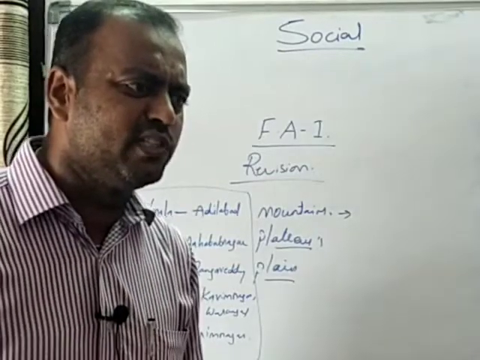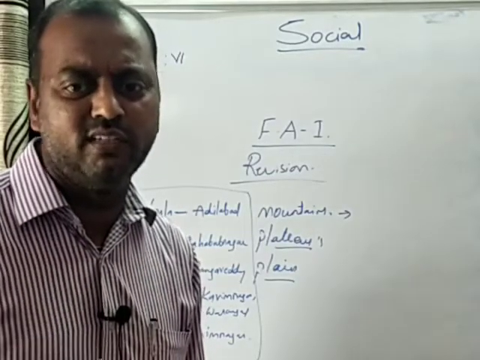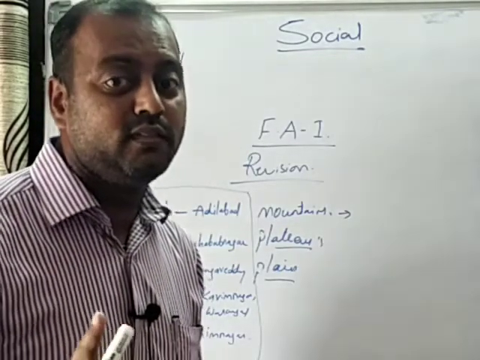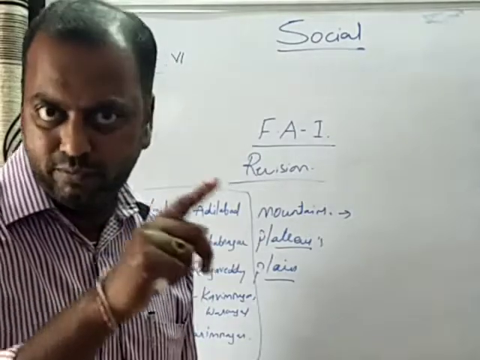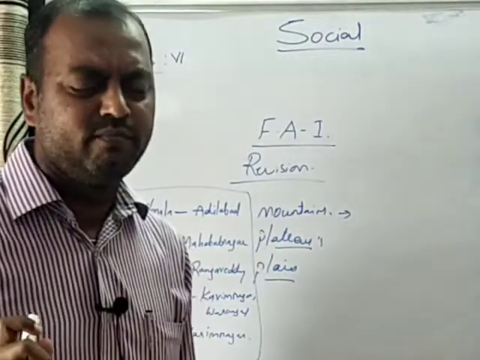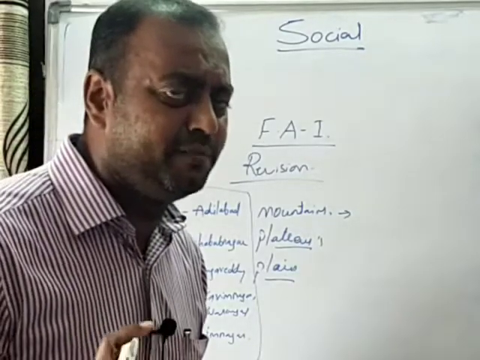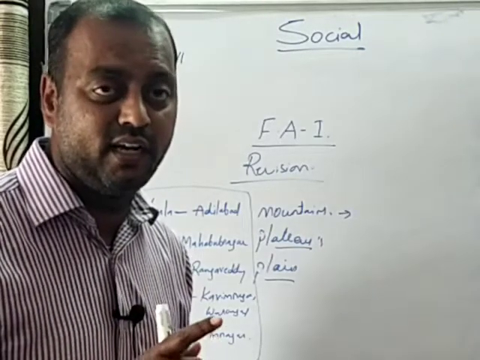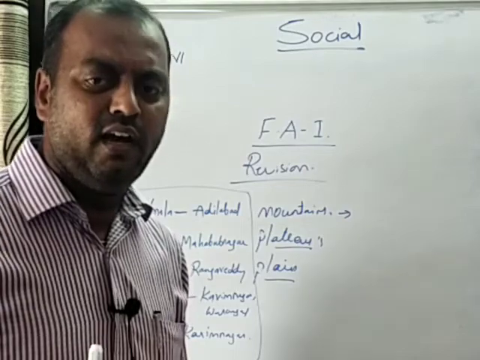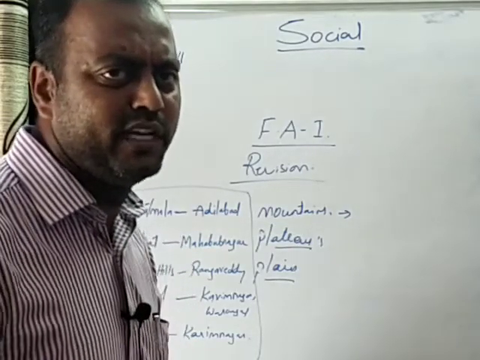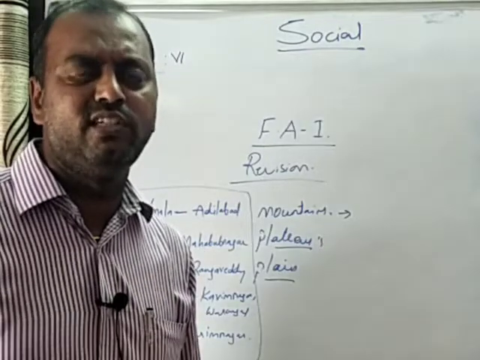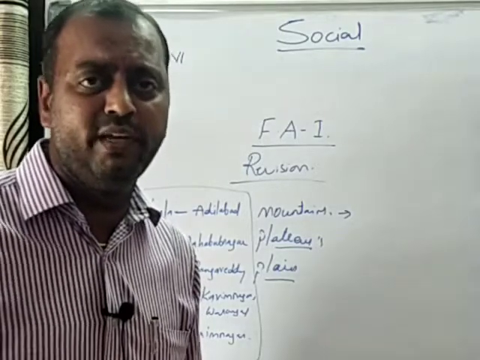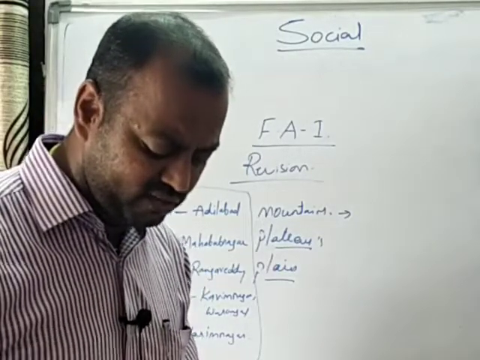There are two main rivers which cut through Telangana. One is river Godavari, the other one is river Krishna. River Godavari takes its birth at Trimbak in Nasik district of Maharashtra, and from there it enters into Telangana from Basara. The second one is river Krishna. It takes its birth at Mahabaleshwar in Maharashtra, flows across Maharashtra, and then enters into Telangana. Its tributary Tungabhadra comes from Andhra Pradesh and joins the Krishna, and from here it again enters into Andhra Pradesh and they join the Bay of Bengal. So the origin of these rivers is also very important.